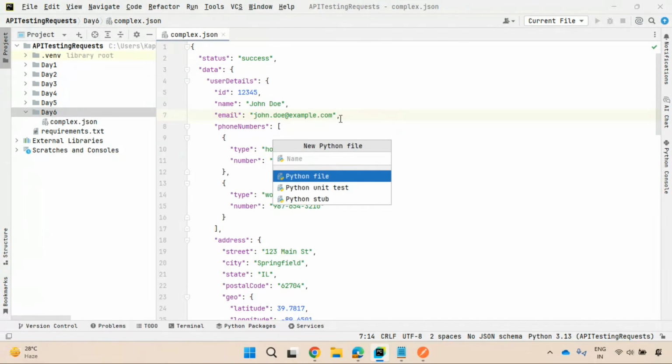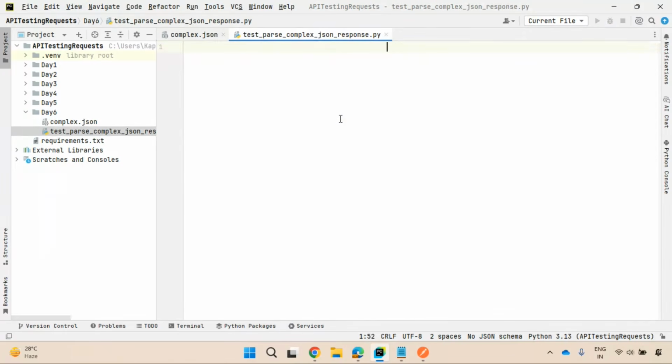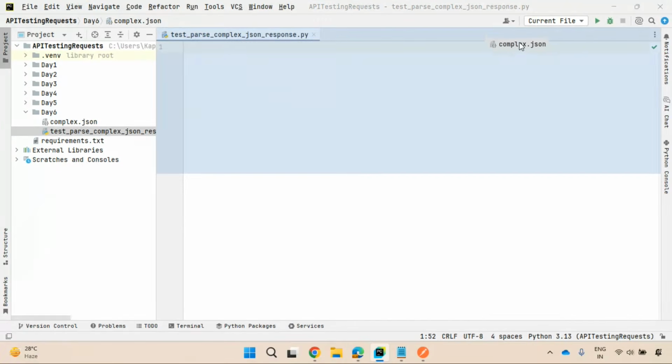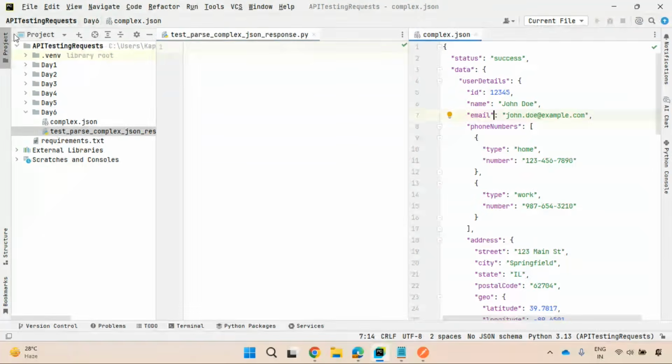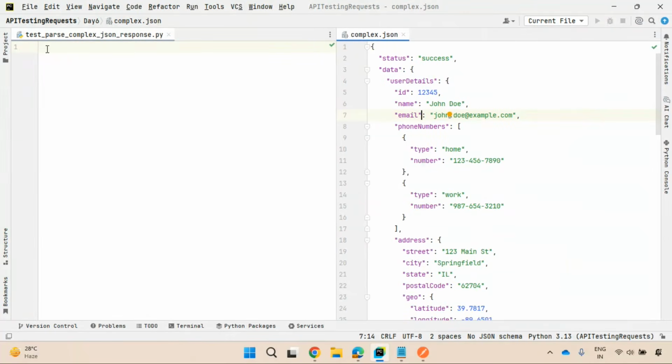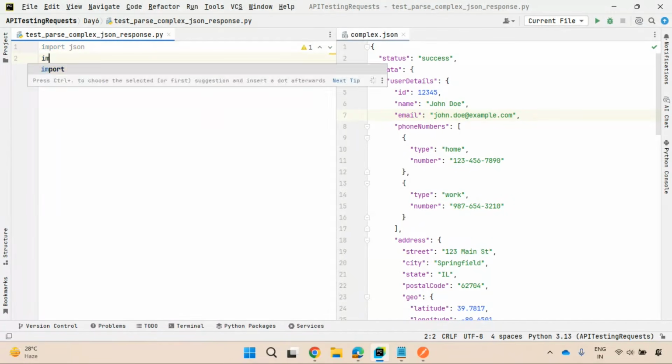I'll be creating a Python file as per the naming convention, test_parse_complex_json_response. I'll keep this side by side so that you can understand this very clearly. I'll be importing json and importing pytest.